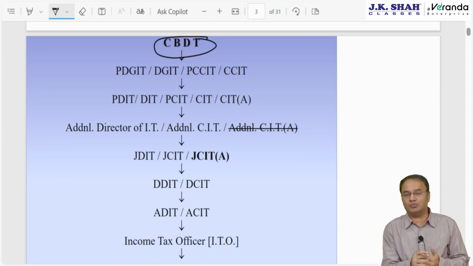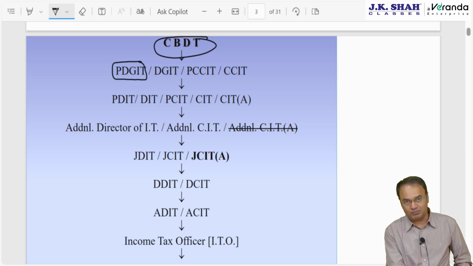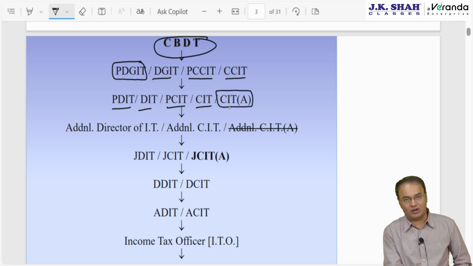Income tax department, if you speak about, then it starts with Principal Director General of Income Tax, PDGIT, or Director General of Income Tax, or Principal Chief Commissioner or Chief Commissioner, PCCIT, CCIT. Then Principal Director of Income Tax or Director of Income Tax, PDIT, DIT, Principal Commissioner, PCIT, CIT, that is Commissioner. And we have one authority called Commissioner of Income Tax Appeals, which is written as CITA. Then we have Additional Director of Income Tax, Additional Commissioner of Income Tax.